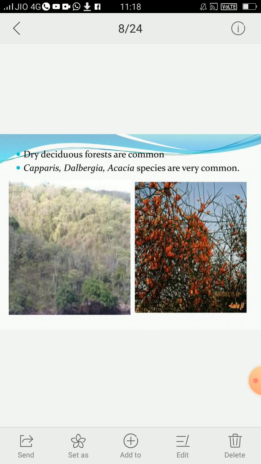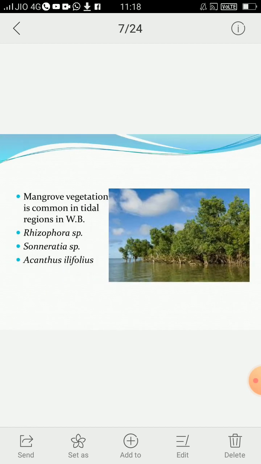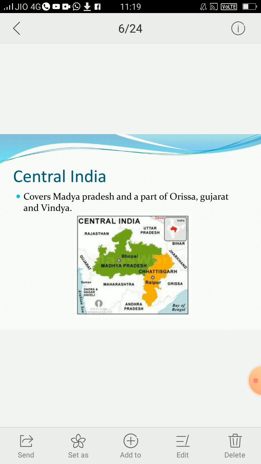Dry deciduous forest is commonly seen in Gangetic Plain, and Capparis, Dalbergia, Acacia species are also very common. Now the next one, mangrove vegetation, is commonly found in tidal regions in West Bengal: Rhizophora species, Sonneratia species, Acanthus ilicifolius, which are also found in Gangetic Plains.